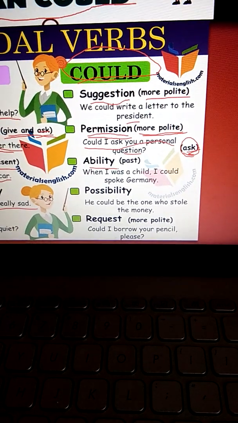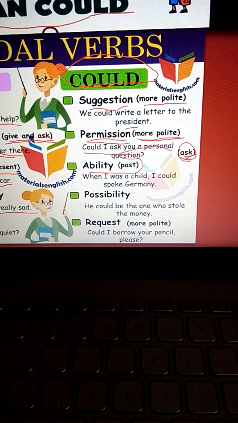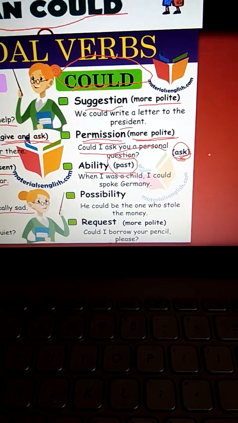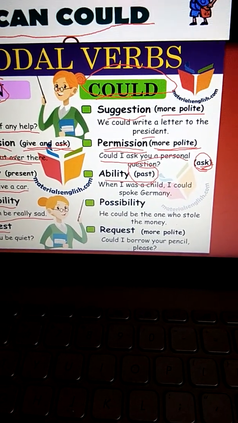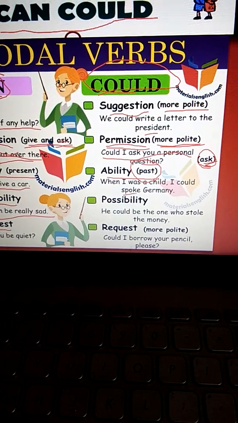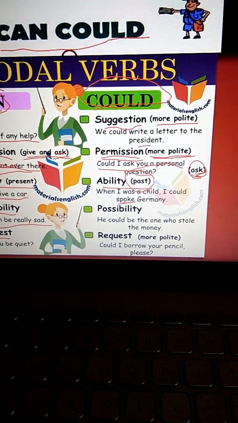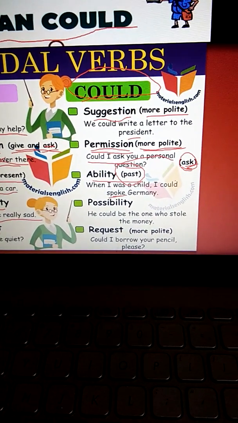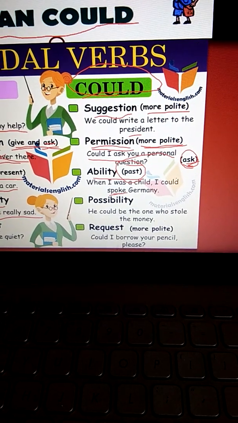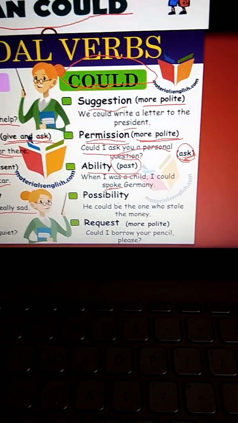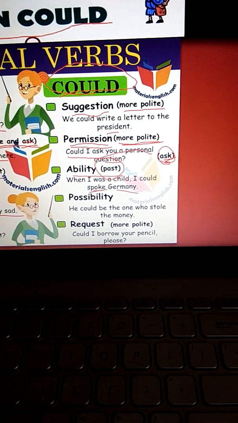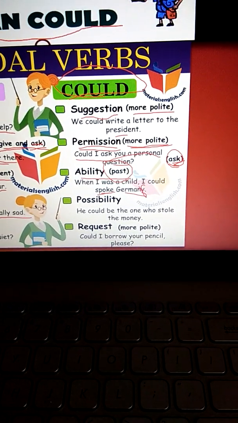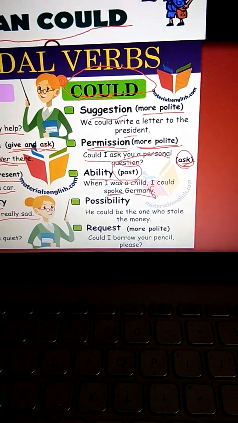Okay. Then ability. Again ability, but here ability means a past ability. When I was a child, I could speak German. This is wrong over here, children. This will be speak, it will not be spoke. It will be speak. I could speak German. And this will be German, not Germany. I could speak German.